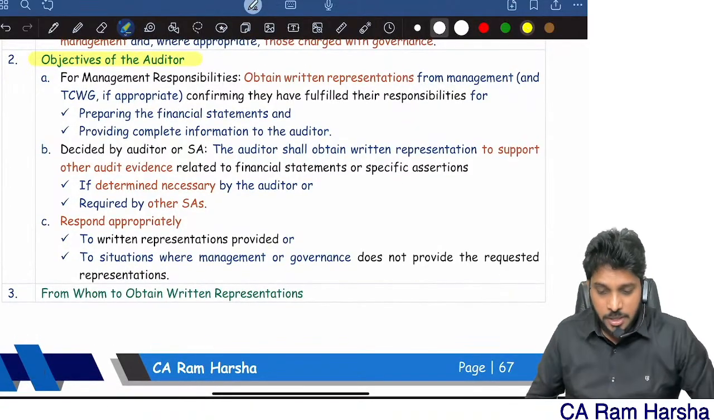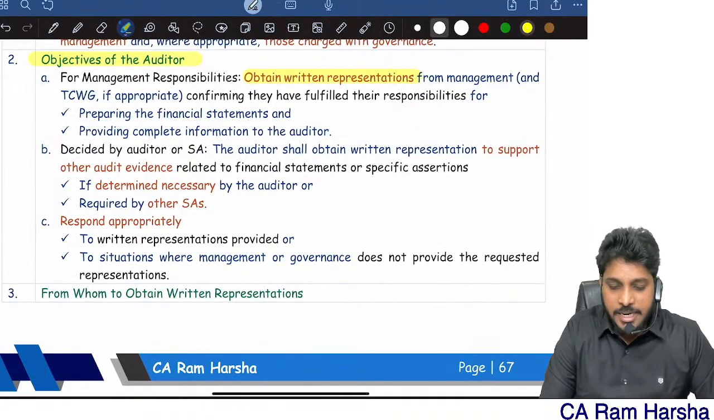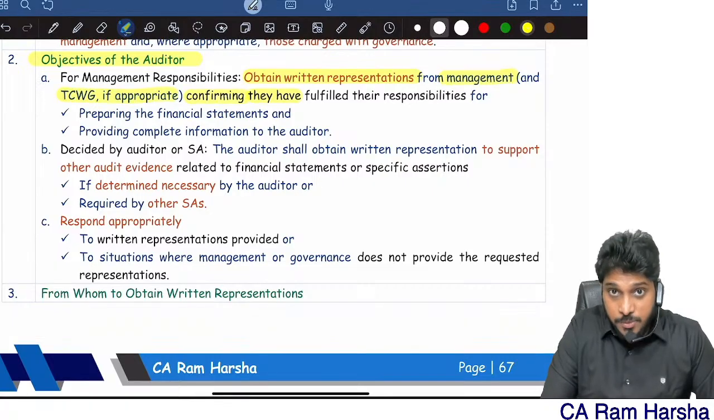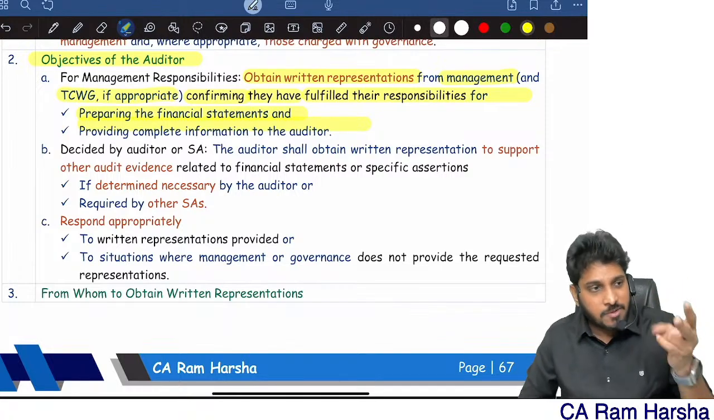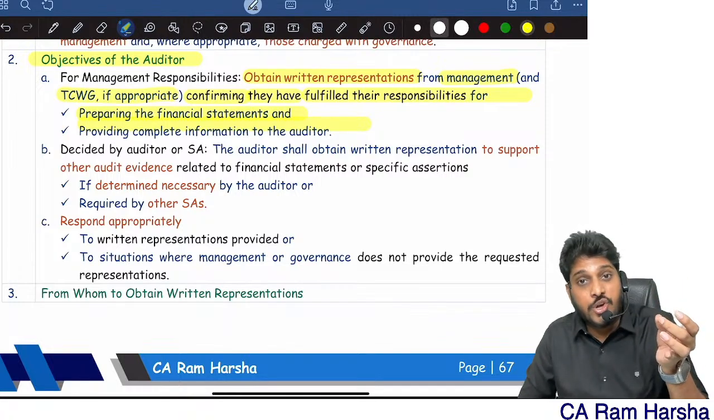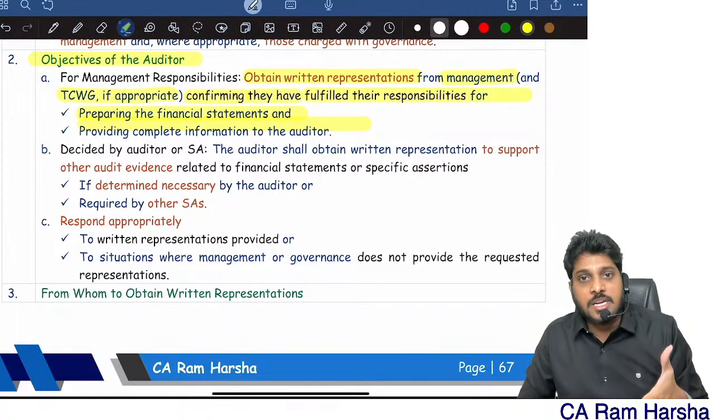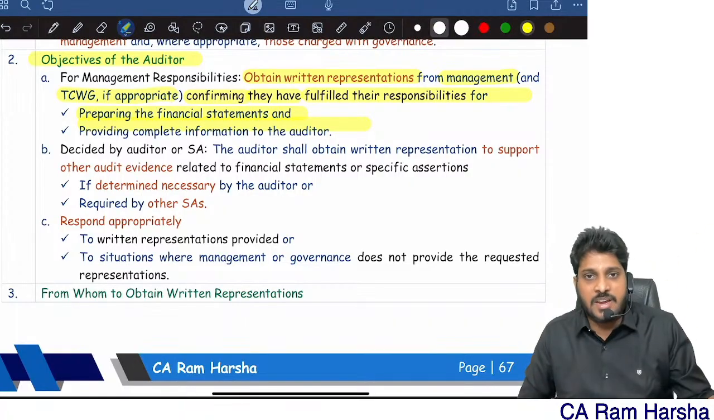Next, objective of the auditor. The auditor has to obtain written representations confirming that management and those charged with governance fulfilled their responsibilities. What are the responsibilities of management and those charged with governance? Preparing financial statements and providing information to the auditor. Two responsibilities. Both they need to fulfill. Did they fulfill or not? Ask them for a representation. Yes, sir, we fulfilled. We prepared financials as per the applicable framework. We provided the auditor with complete information.